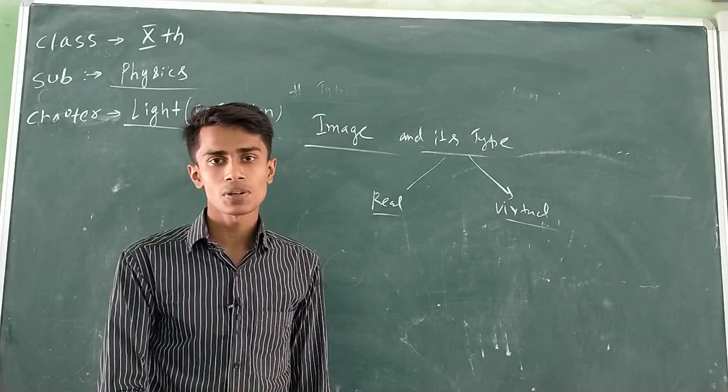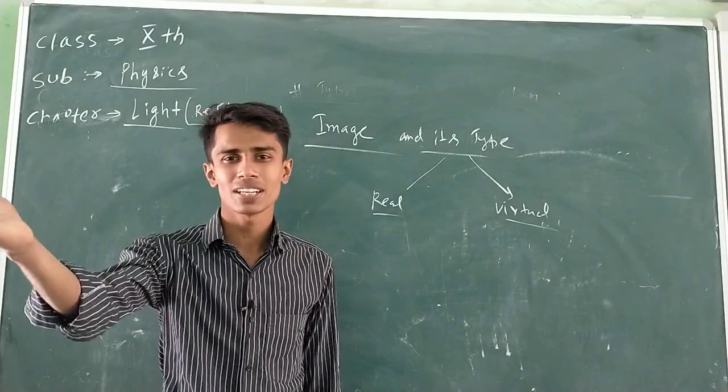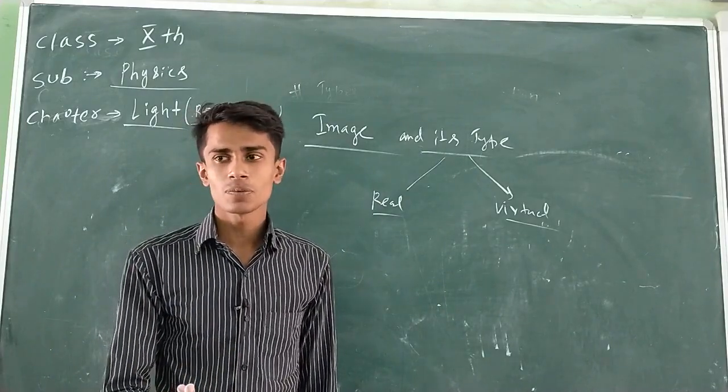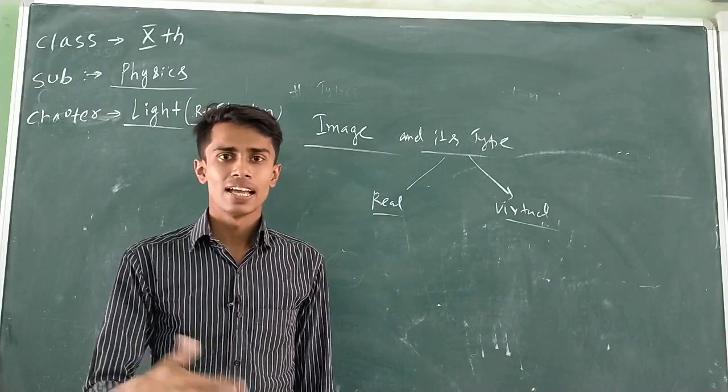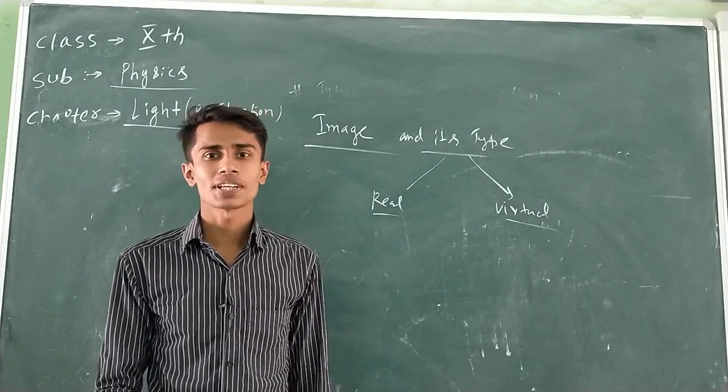A real image can be obtained on a screen. A virtual image cannot be obtained on a screen. You cannot place a screen behind a mirror in case of virtual image. Point number 3, a real image is always inverted, a virtual image is always erect. And lastly, a real image can be projected on a screen, a virtual image cannot be projected on a screen.